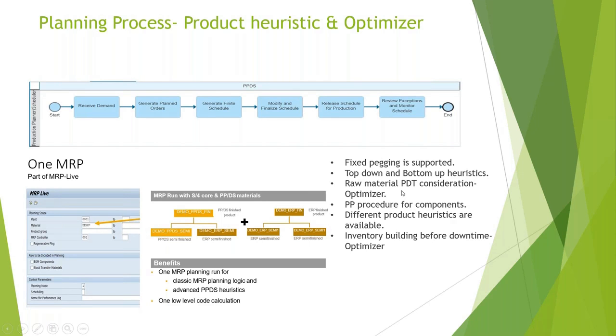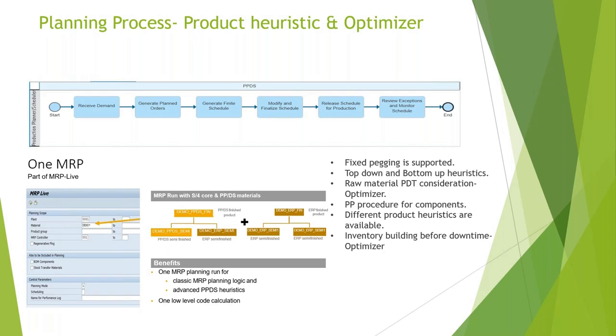Now, a few advantages of PPDS. First is the fixed pegging. What fixed pegging is basically: we have a demand which is coming, let's say in terms of a sales order, and you have a receipt created against that. This is very much useful in case of shelf life, where a particular demand is pegged or fulfilled by a particular receipt. So that is as per your shelf life criteria. You don't want, in every run, the other planned order to be mapped or pegged to that particular sales order. So using the fixed pegging, we can have that relation stable between the sales order and the receipt.